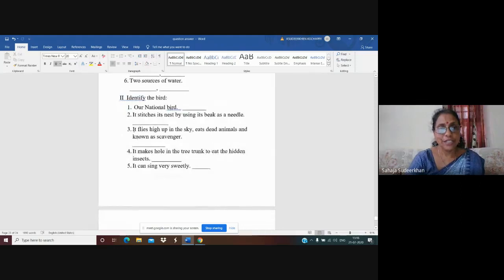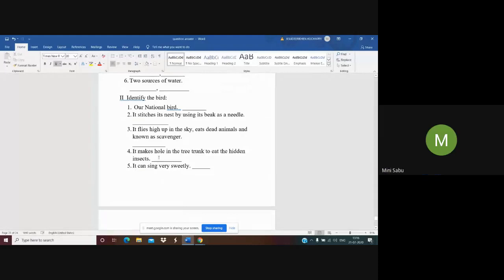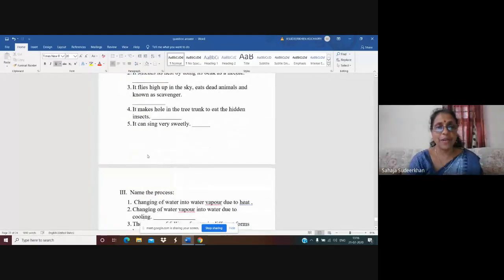Now, next, it flies high up in the sky, eats dead animals, and is known as a scavenger. It cleans our surroundings. Which bird? Yes, it is vulture. Now, it makes holes in the tree trunk to eat the hidden insects. We can hear the sound tuck, tuck, tuck. Which bird? Yes, it is woodpecker. Very good.